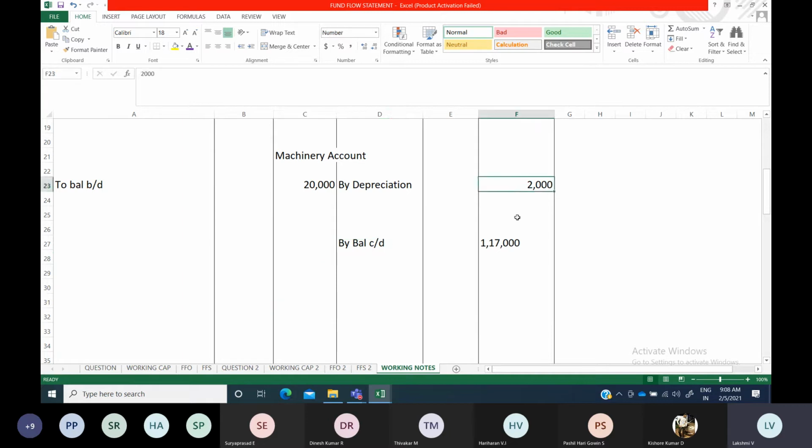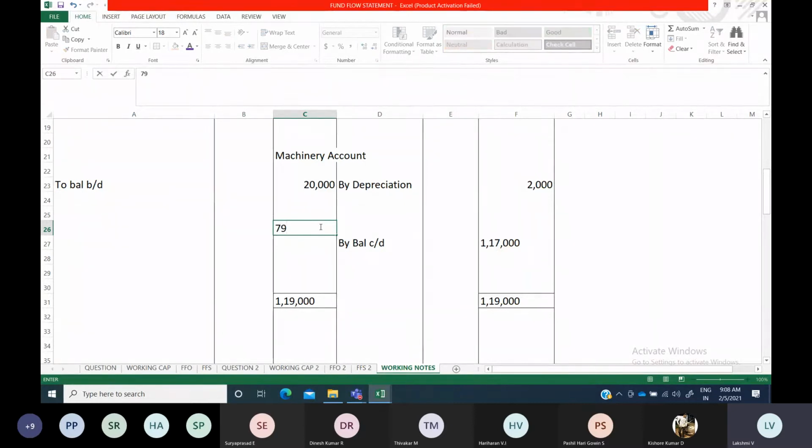So if you see, only this side has the higher amount, 2,000 plus 1,17,000, it's 1,19,000. Which side is higher, that amount you will take to both the sides, debit and credit. This amount you should take to both the sides. So now what is the difference amount, that balancing figure? 1,19,000 minus 20,000, you will be getting 99,000.